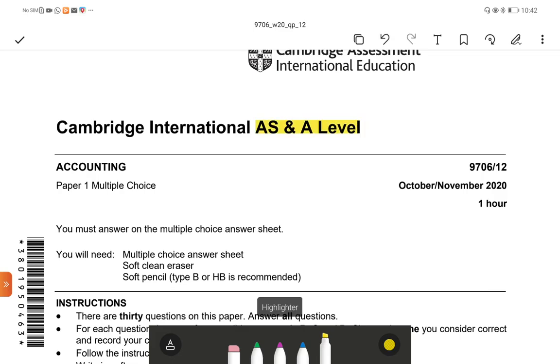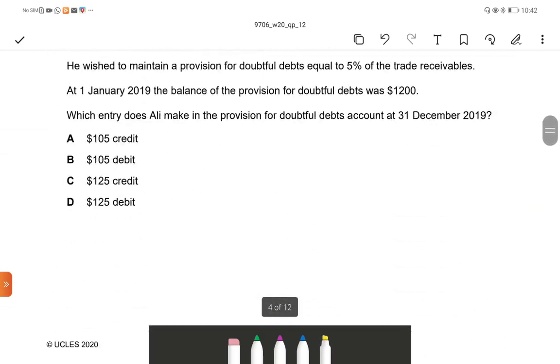AS level, October-November paper 2020, paper 12. Question number 16.